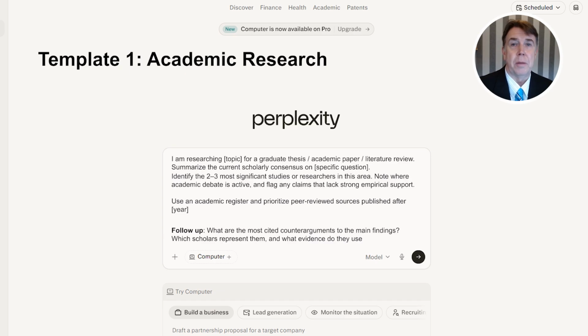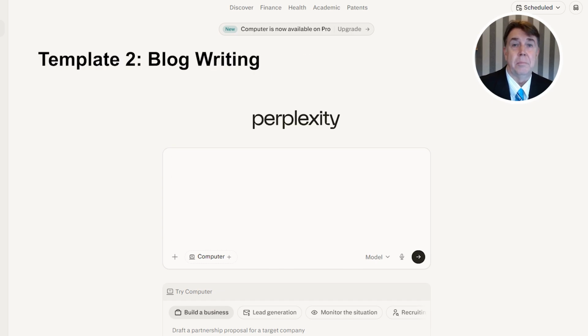Follow-up refinement prompt: What are the most cited counter-arguments to [main finding]? Which scholars or schools of thought represent those counter-arguments, and what evidence do they draw on? Template 2, blog writing. I'm writing a blog post for [audience, e.g., small business owners, working parents, software developers] about [topic]. I need research that supports a practical, engaging piece, not an academic paper.